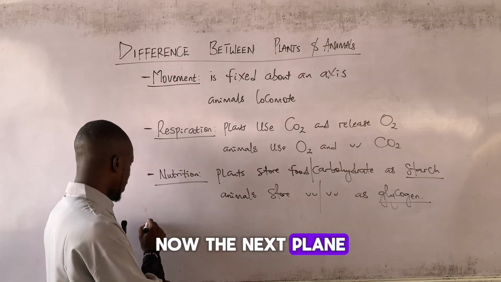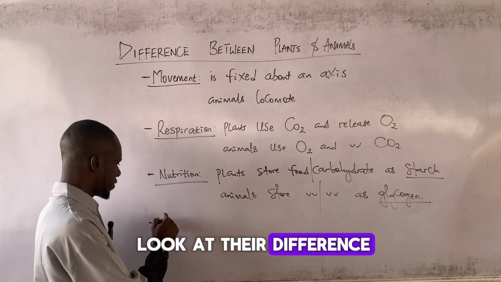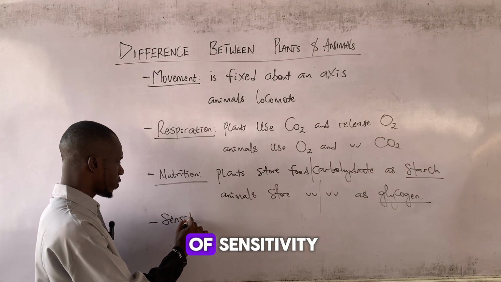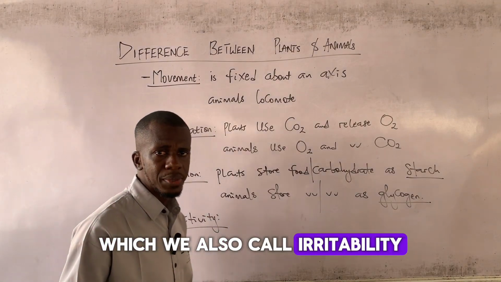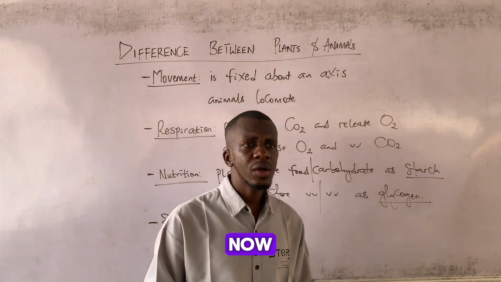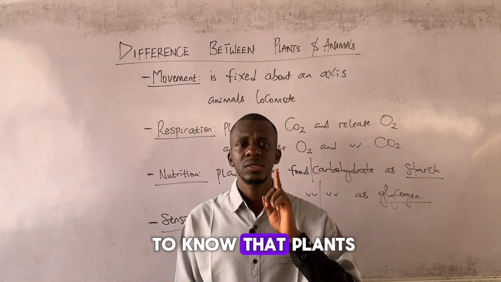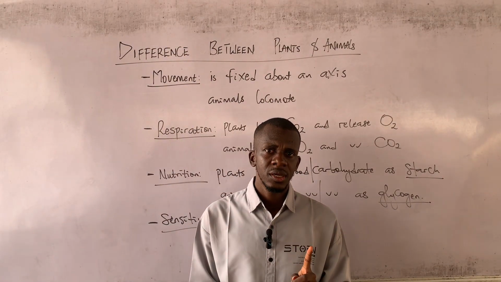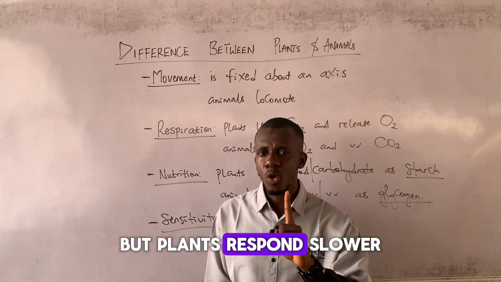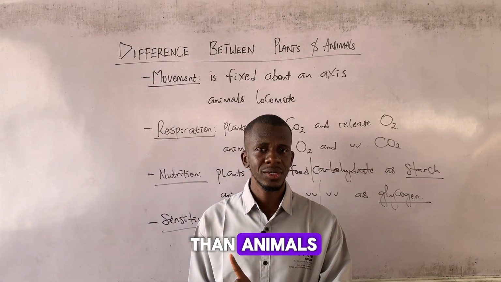Now, the next plane on which we will look at their difference is sensitivity, which we also call irritability. It will interest you to know that plants and animals both respond to stimulus, but plants respond slower than animals.